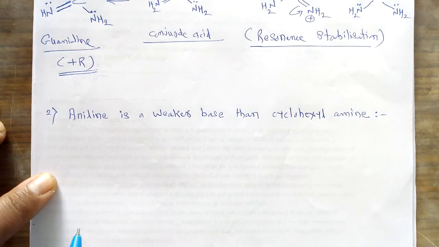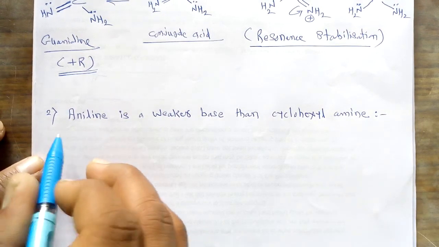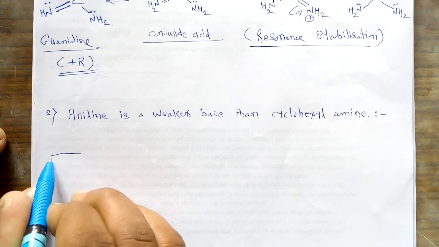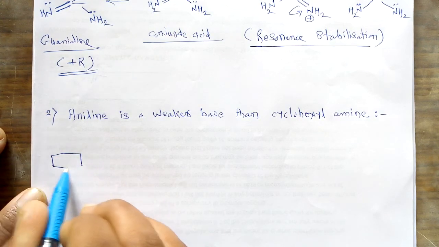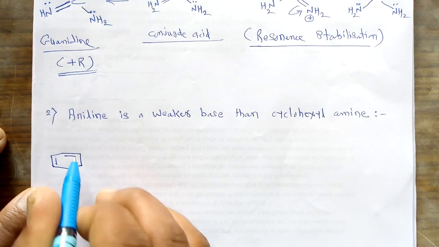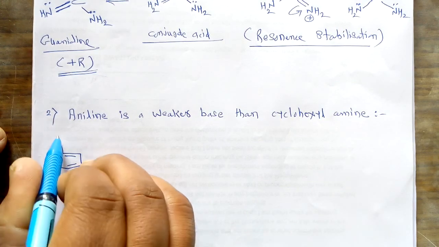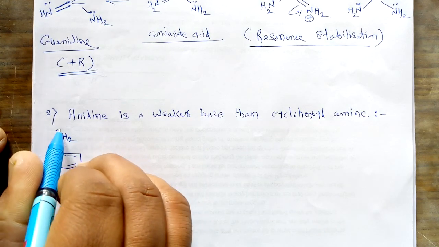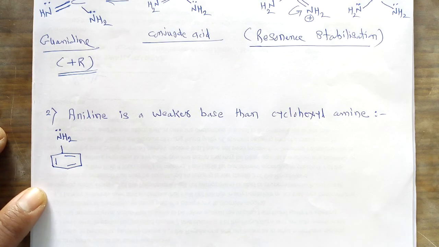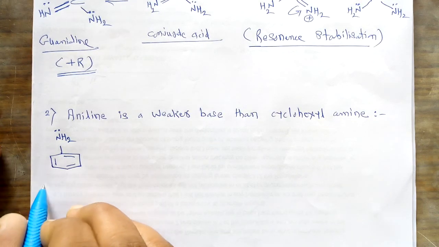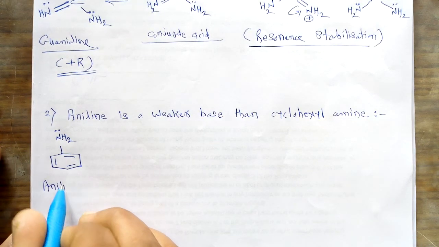First of all, if we draw the structure for aniline, we know very well that this is an aromatic compound. So if we consider this benzene ring, an NH2 group is attached to this benzene ring. This is the functional group for this molecule. This NH2 is called the functional group. So this NH2 is attached to this benzene ring, and this molecule is called aniline.